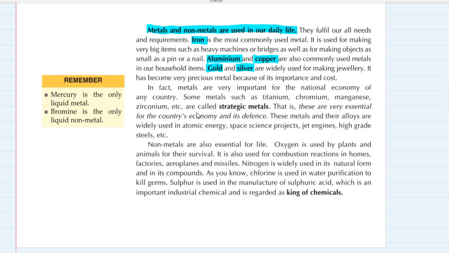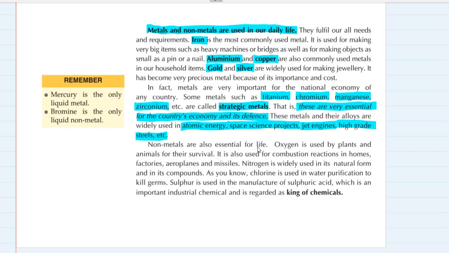Some metals such as titanium, chromium, manganese, zirconium are called strategic metals. Why? These are very essential for countries' economy and defense. These metals and their alloys are widely used in atomic energy, space science projects, jet engines, high grade steels, etc.